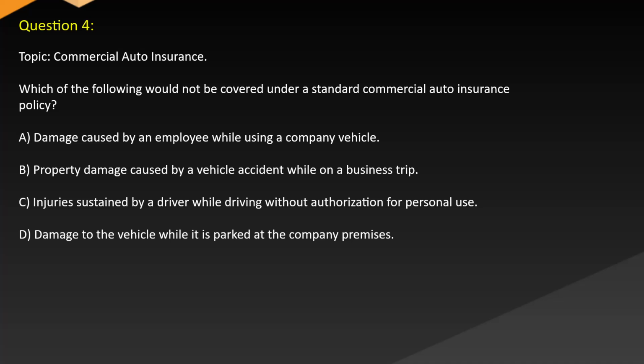Question 4. Topic: Commercial auto insurance. Which of the following would not be covered under a standard commercial auto insurance policy? A. Damage caused by an employee while using a company vehicle. B. Property damage caused by a vehicle accident while on a business trip. C. Injuries sustained by a driver while driving without authorization for personal use. D. Damage to the vehicle while it is parked at the company premises.